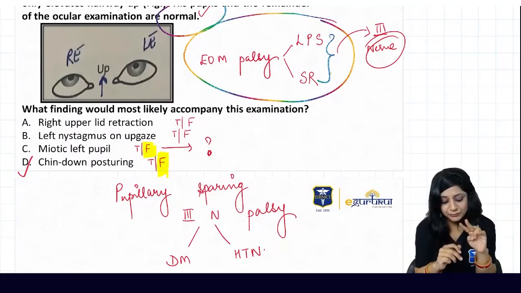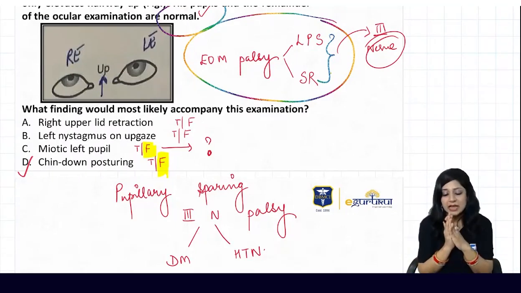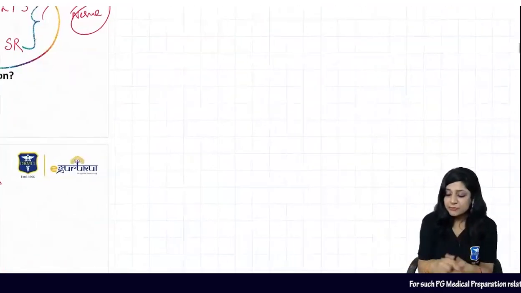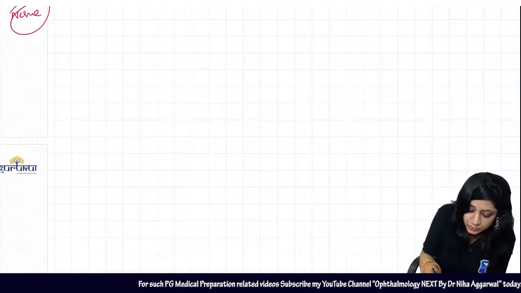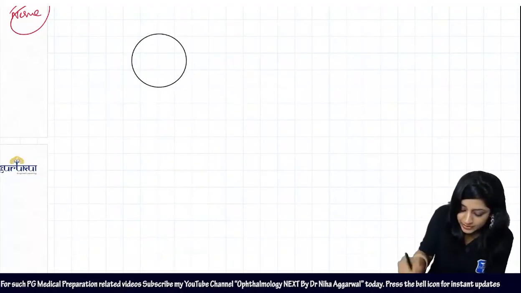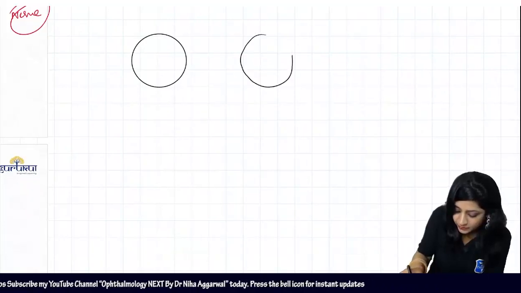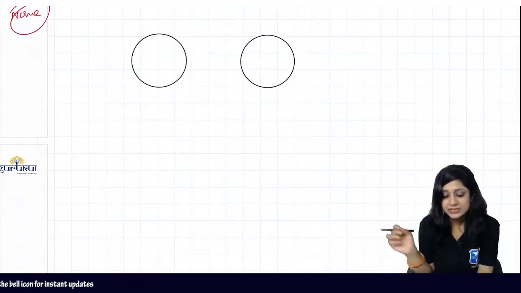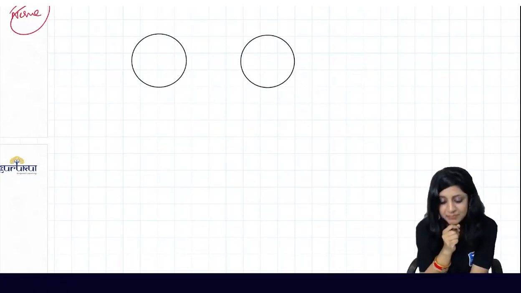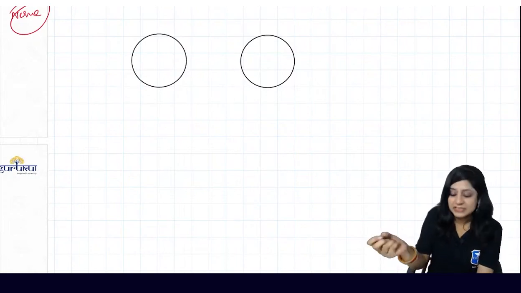You are left with the left nystagmus on the up gaze. Why are we having the left nystagmus? If you remember when I talked about the INO, we were having one eyeball like this and one eyeball like this. Mymet Academy is saying false. Nima is saying dilated. Dilated it will be.